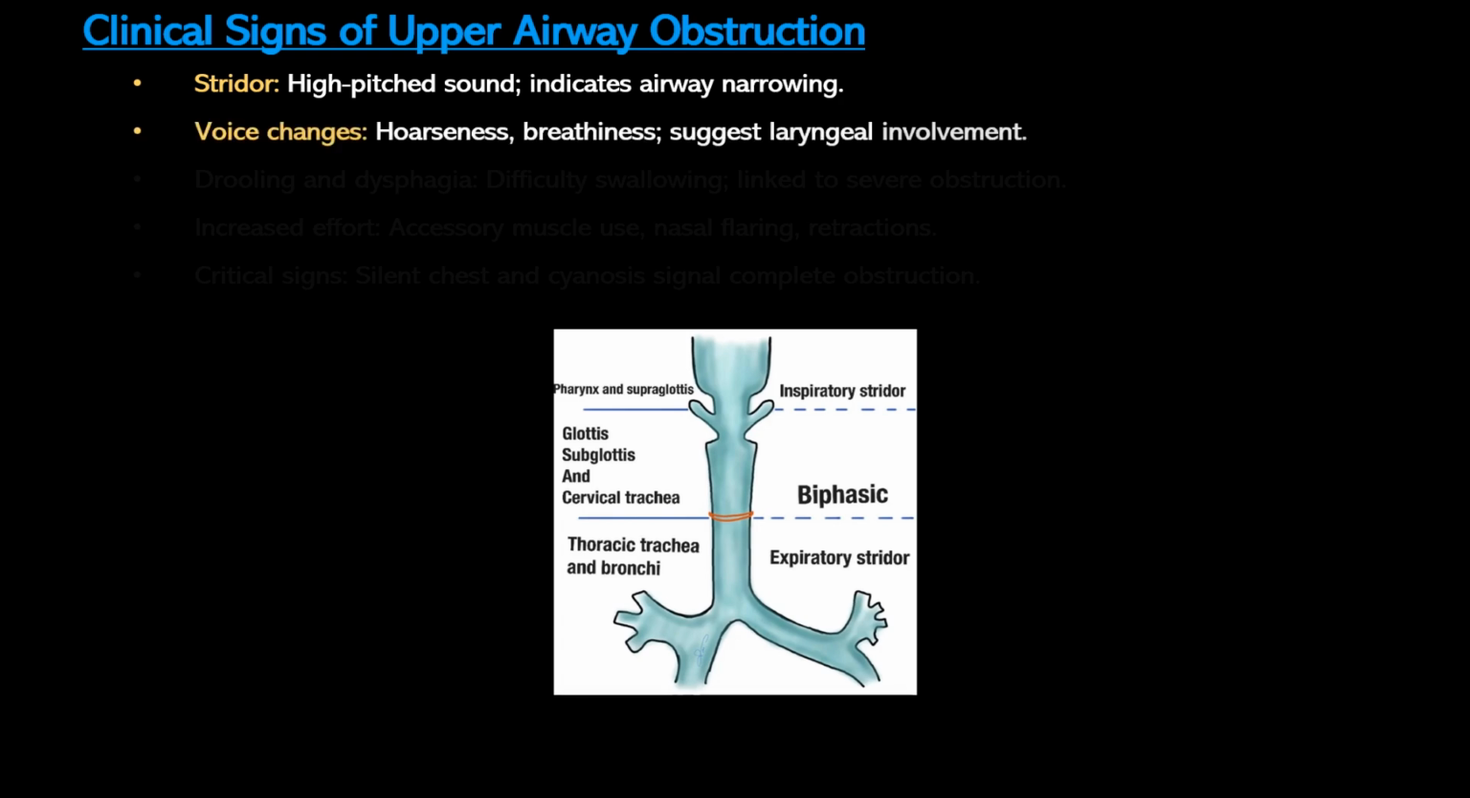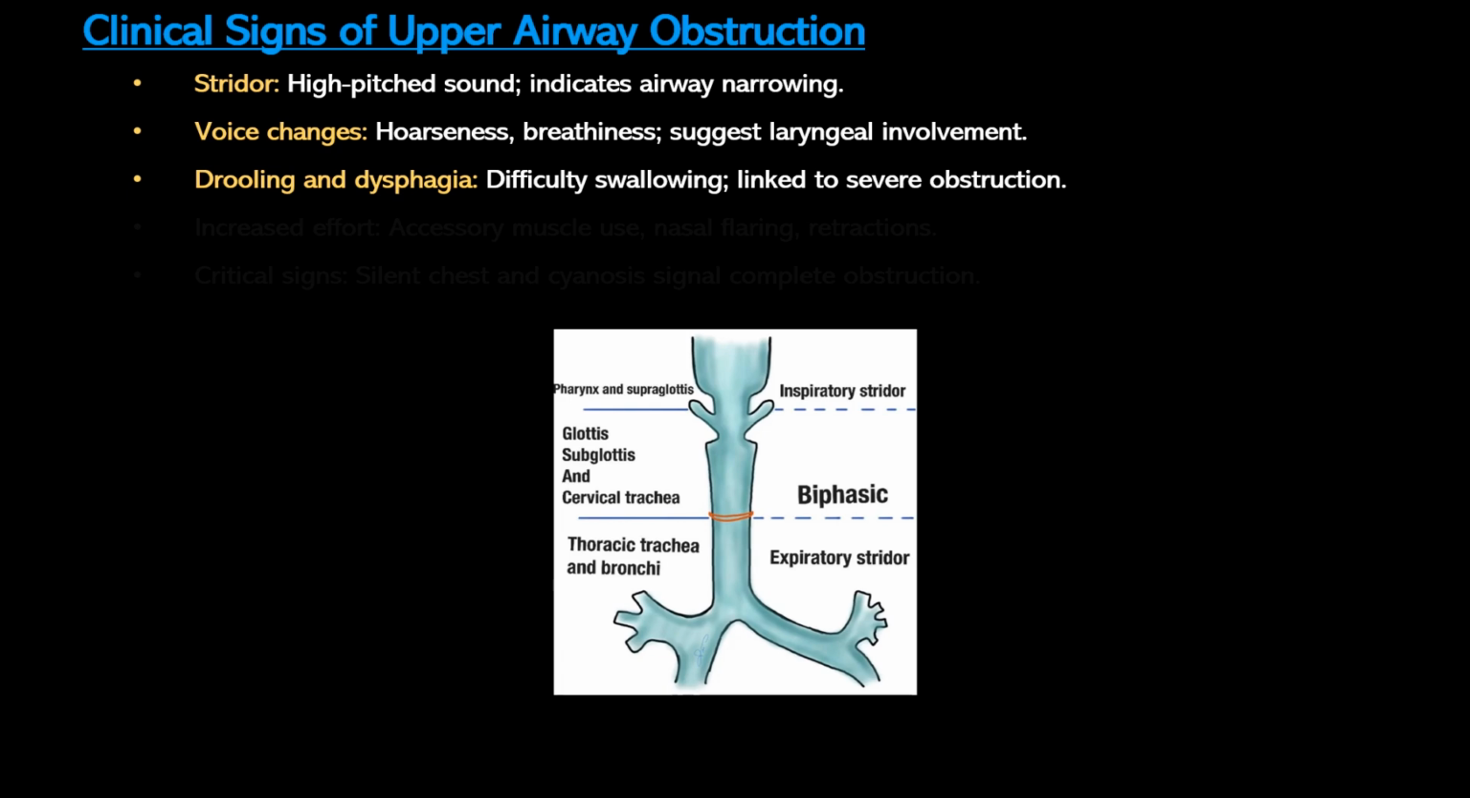Now, voice changes, such as hoarseness, breathiness, or even loss of voice, suggest laryngeal involvement. These symptoms result from disruptions in normal function of the vocal cords due to inflammation, nerve dysfunction, or mechanical obstruction. Drooling and dysphagia, or difficulty swallowing, are particularly concerning when paired with signs of respiratory distress. These symptoms indicate significant swelling or obstruction, as seen in conditions like epiglottitis, and they require immediate attention.